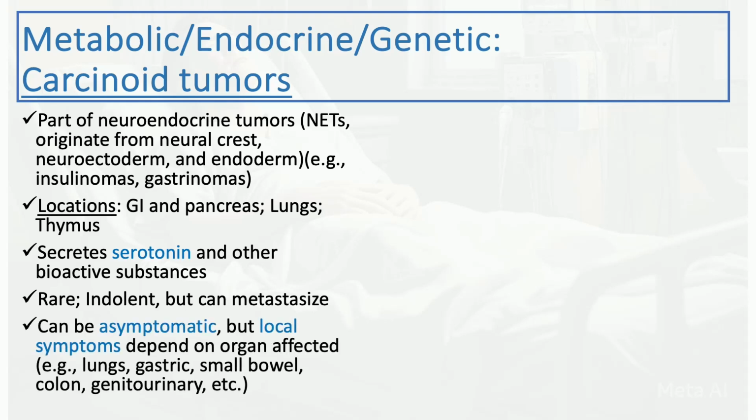Patients can be asymptomatic, but if they start to secrete serotonin, they might have some symptoms. Now, the growth itself can cause local symptoms depending on the organ affected, right? So if it's in the lung, it might cause some shortness of breath or chest pain or obstructive pneumonia. Again, it can happen in the GI tract, like in the stomach or small bowel, and can cause small bowel obstruction in a few cases, the colon as well, and the genitourinary tract. So depending on the site, local growth can cause some local symptoms.